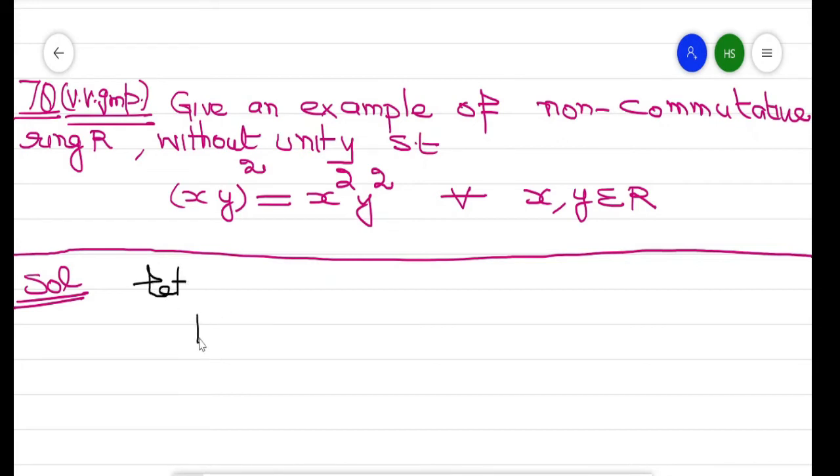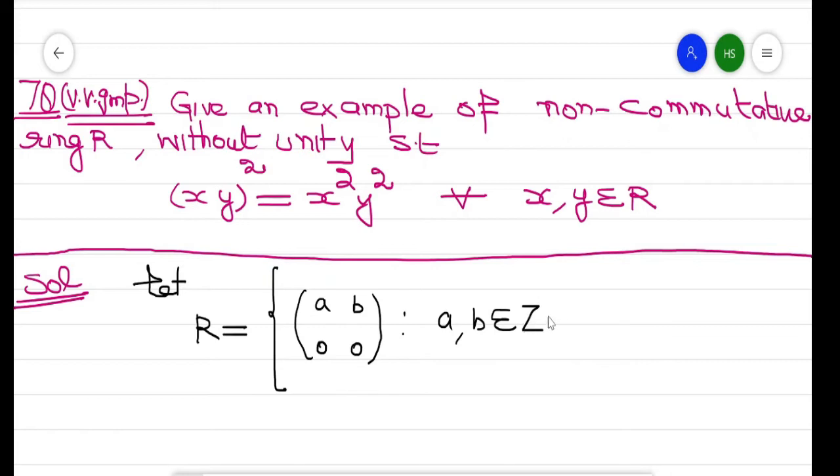Let R be the set of 2 by 2 matrices with entries A, B, 0, 0, such that A, B belong to Z. What is Z? Z is the set of integers.